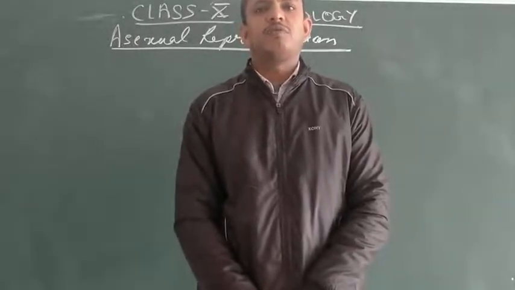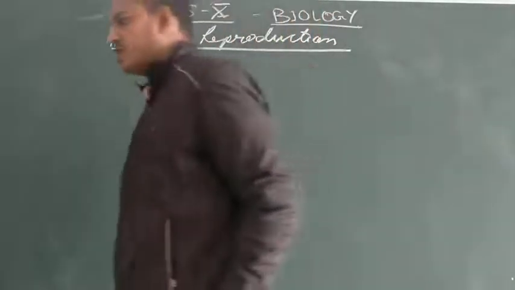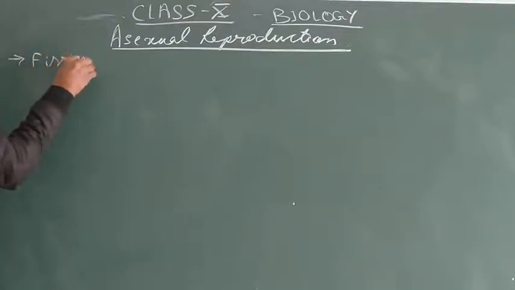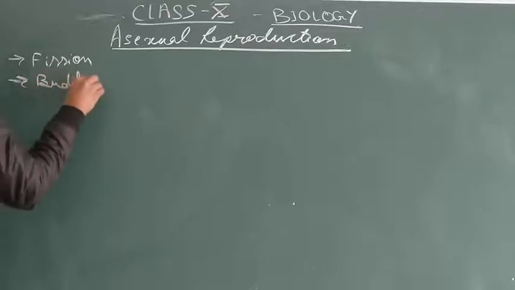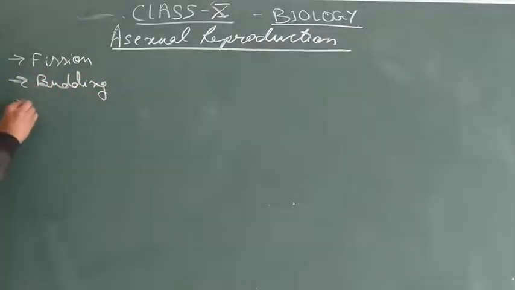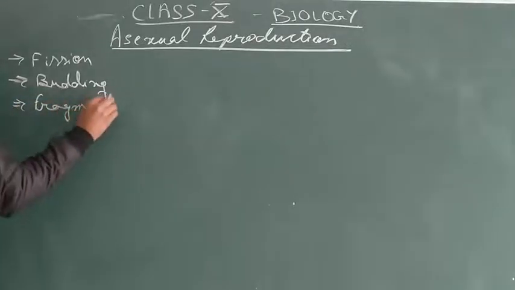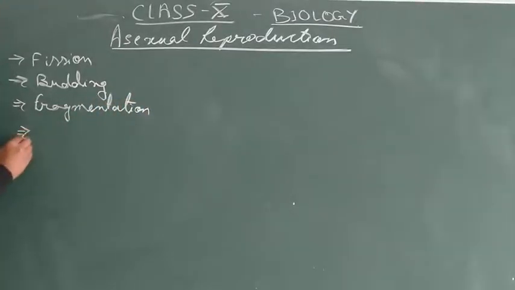Actually we are discussing the types of asexual reproduction, and in the types of asexual reproduction we have almost finished fission, okay, then budding, fragmentation, then regeneration.